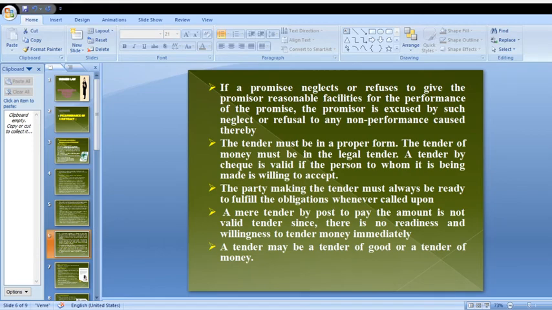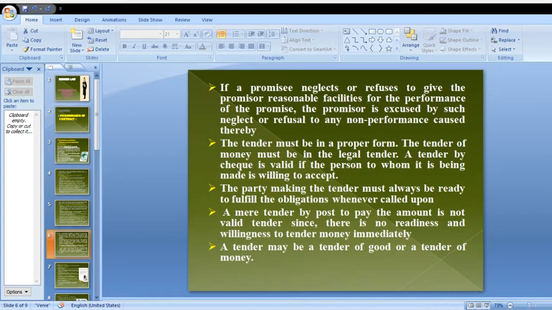If a promisee neglects or refuses to give the promisor reasonable facilities for the performance of the promise, the promisor is excused by such neglect or refusal for any non-performance caused thereby.